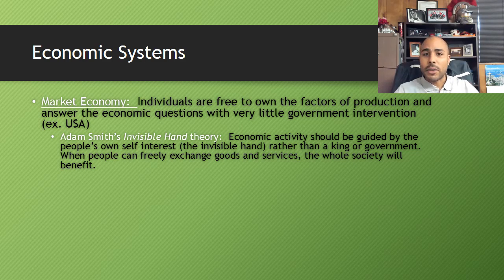I think I told you all in class that one of the most famous quotes from Adam Smith is, he said, "It is not from the benevolence of the butcher or the baker or the brewer that we expect our dinner, but rather from their own regard to their narrow self-interests."